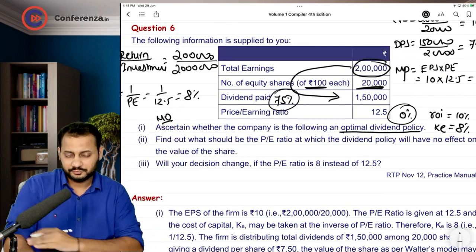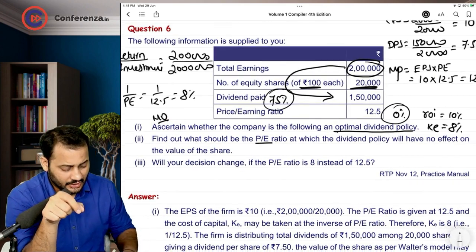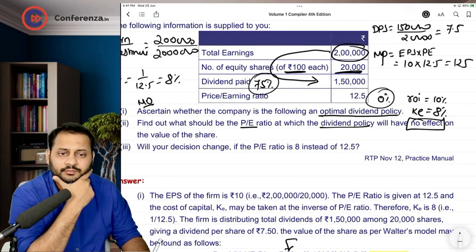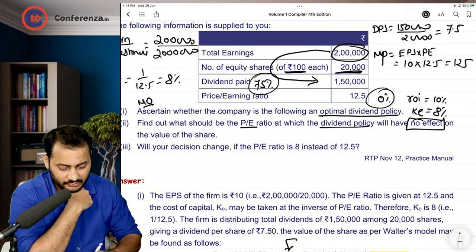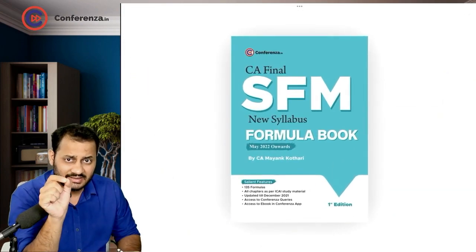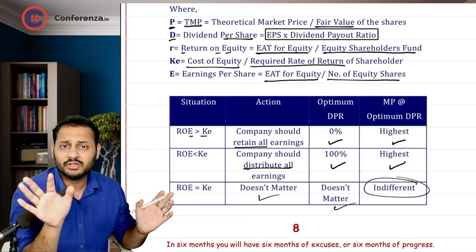Second question, find out what should be the PE ratio at which the dividend policy will have no effect on the value of the share. Come down to the formula book. Question says that what kind of dividend policy have no impact on the value of the share?